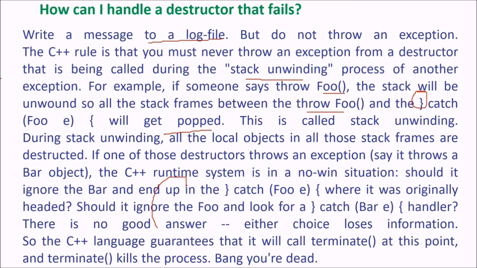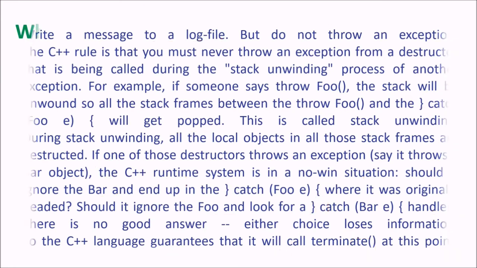So if one of those destructors throws an exception, say it throws a bar object, the C++ runtime system is in a no-win situation. Should it ignore this bar and end up with the catch where it was originally headed? Or should it ignore the FOO and look for a catch for bar? There is no good answer. Either choice loses information. So the C++ language guarantees that it will call terminate at this point, and terminate kills the process.